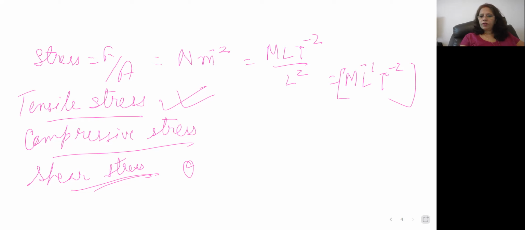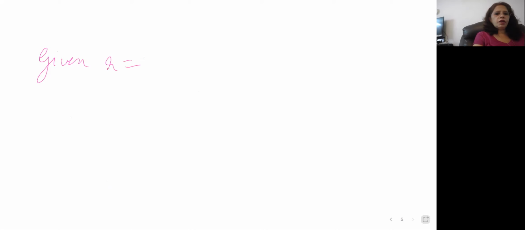Now we will do one or two numericals over here. First one. Let us consider a steel rod. I will write here given. Radius is given 8 millimeter.